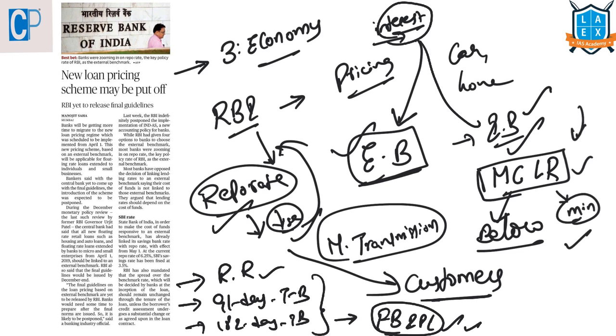So they have given these 4 options to the banks. And the deadline to take up this external benchmark rate and implement it is from April 1. But this has been postponed. This is what this article is saying.